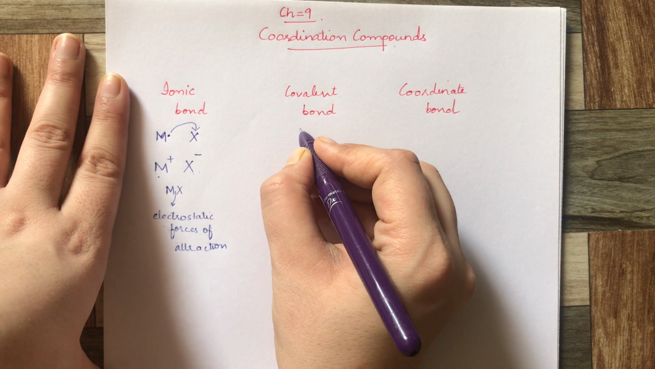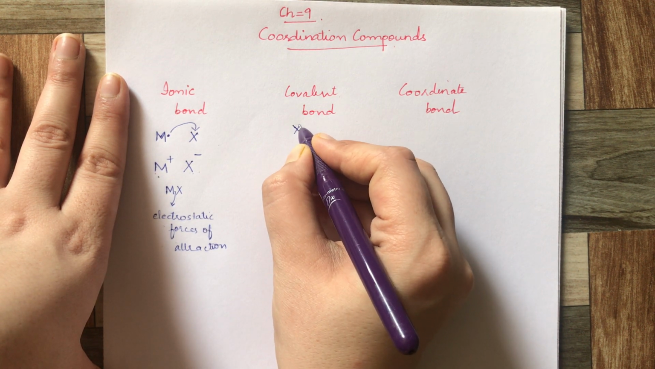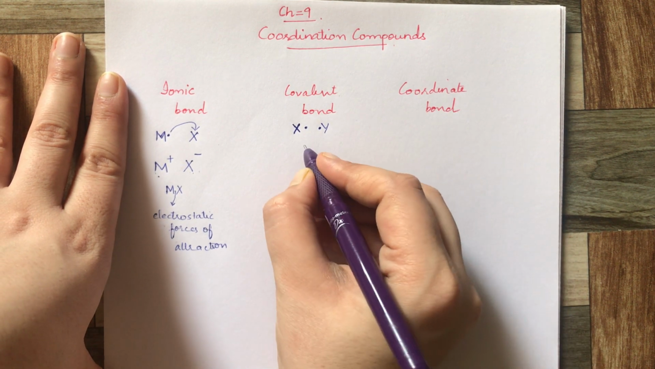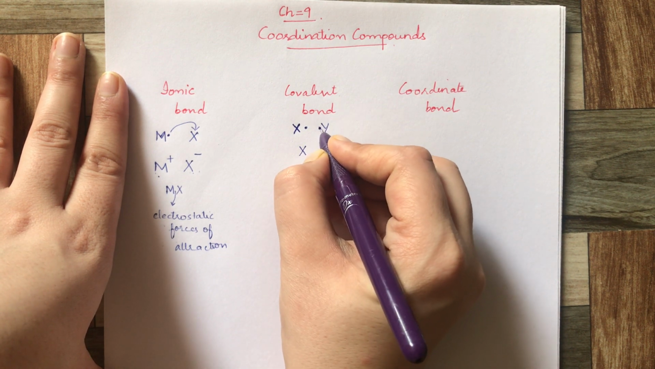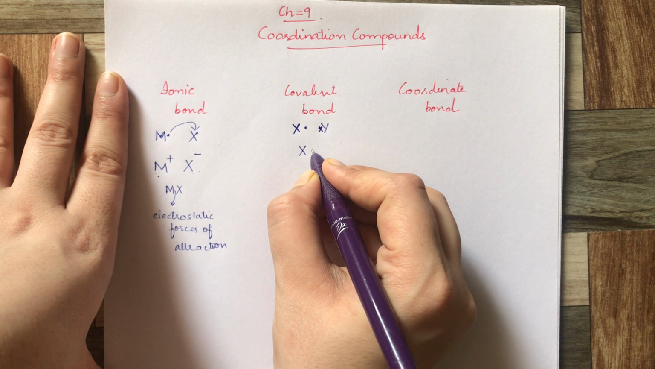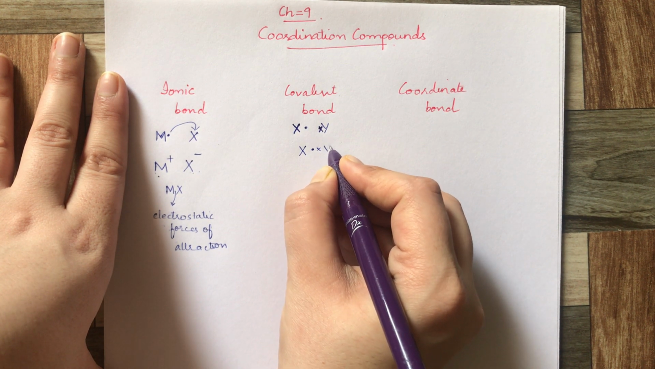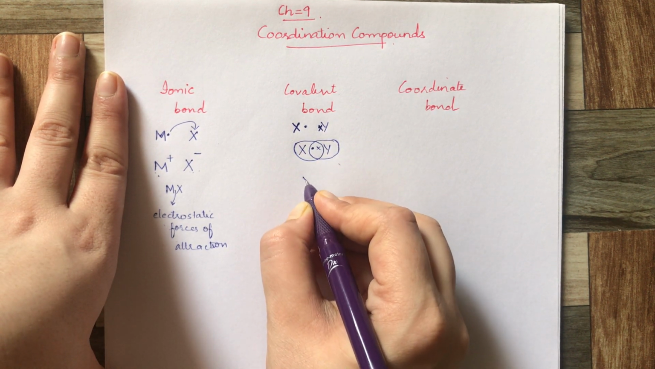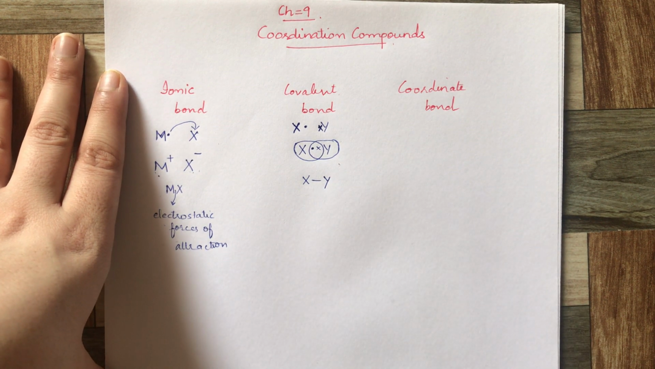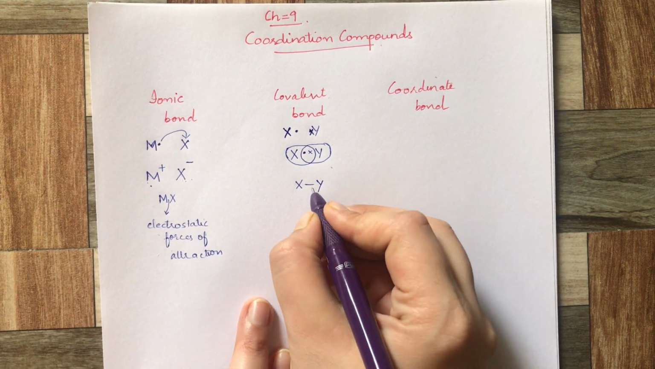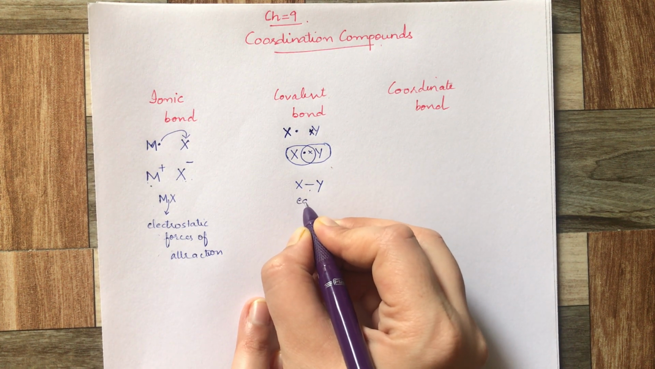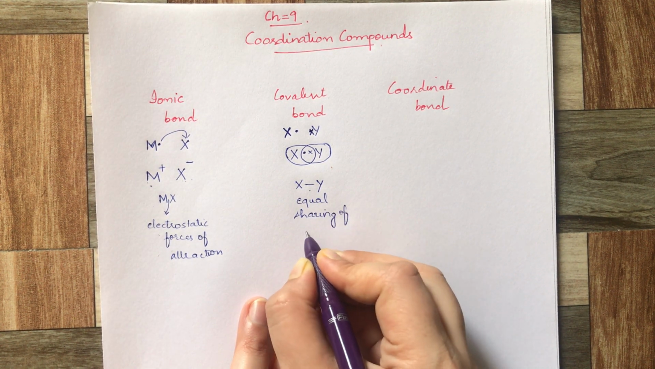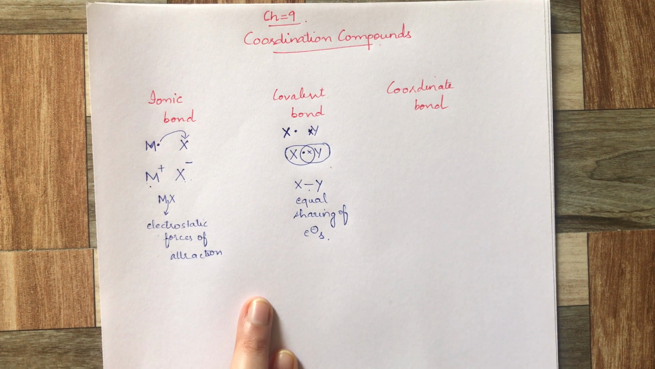On the other hand, suppose we have X and Y, and we mention X by a cross. What happens is they mutually share the electrons. X and Y, a bond is formed. So this is when there is equal sharing of electrons. You getting my point?